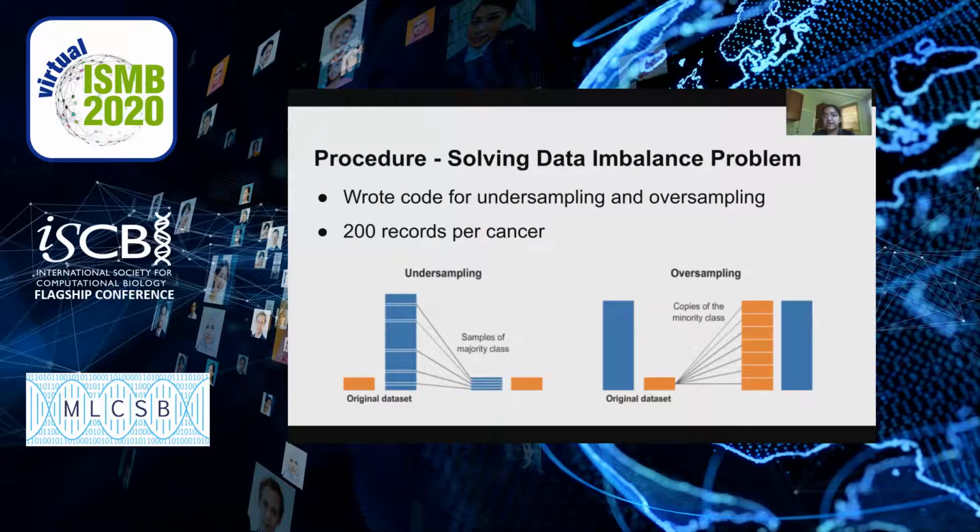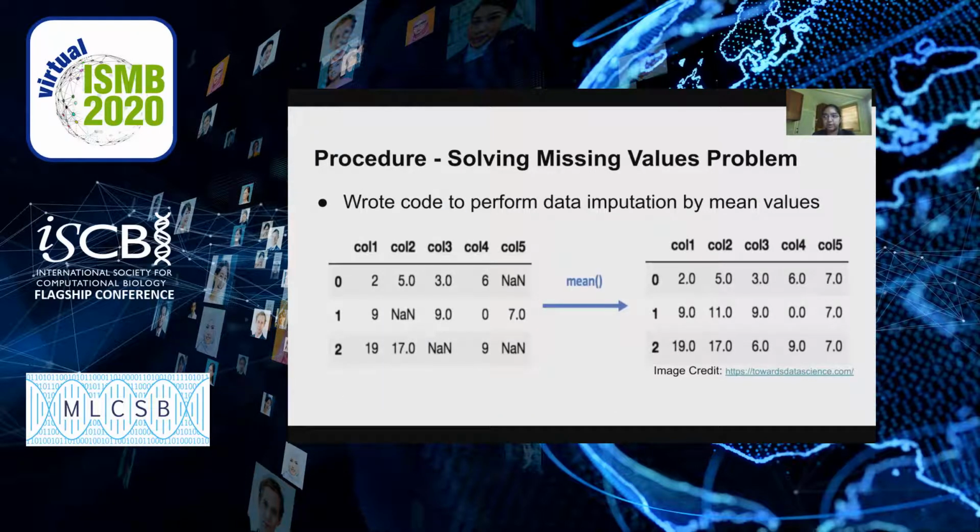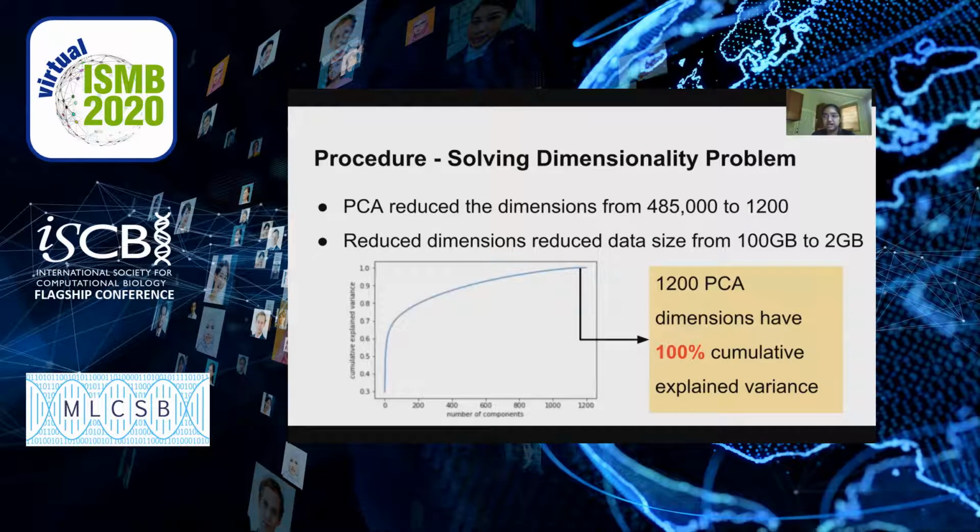To solve the data imbalance problem, I randomly undersampled and oversampled data and brought all cancer types to 200 per cancer type. To solve the missing values problem, I chose to impute the data with mean values. To solve the dimensionality problem, I used principal component analysis, or PCA, which is a type of dimensionality reduction technique. I experimented with a range of reduced dimensions to ensure that most of the variance was captured and reduced the data to 1,200 principal components, which captured all the variances in the original dataset.